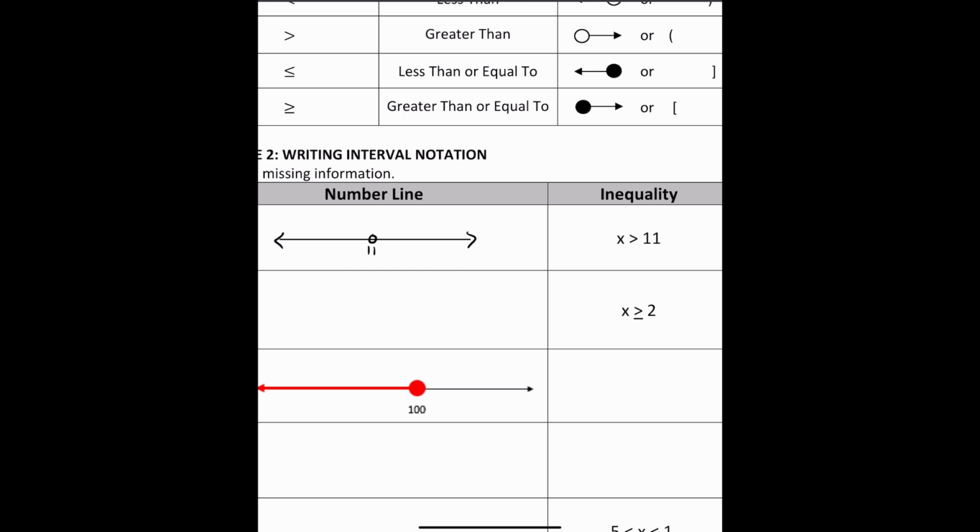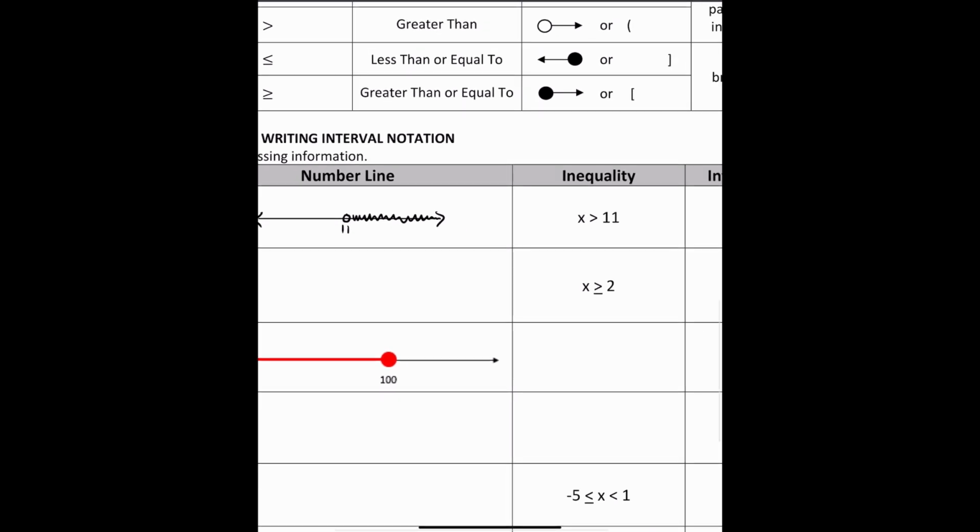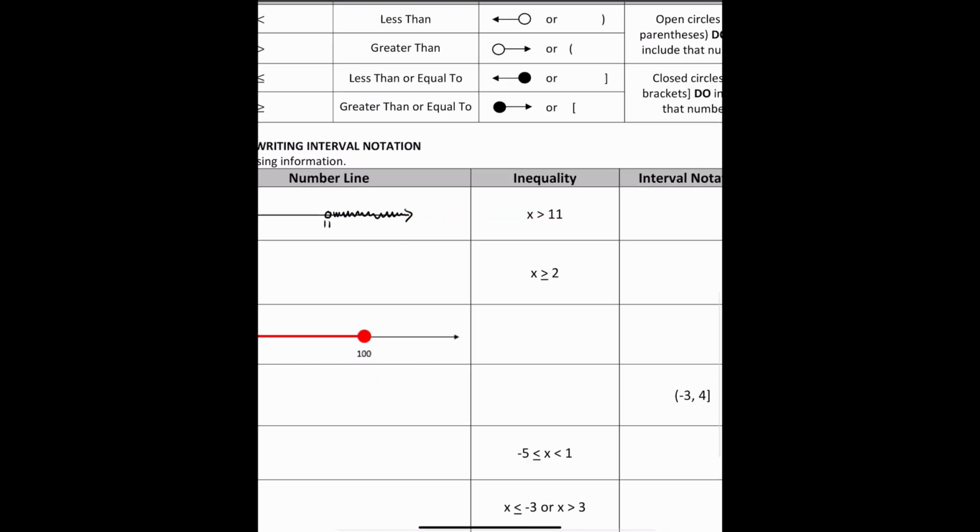So the question here is, where do I shade? Do I shade to the right or do I shade to the left? Well, I'm going to shade it to the right here. Let's use a different color. There we go. And it's going to go towards infinity. So this arrow means we're going to be extending forever in one direction, right?